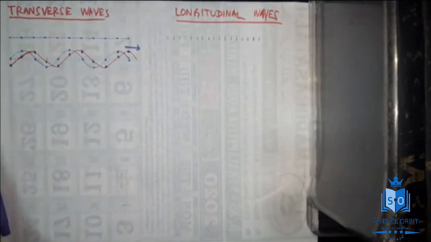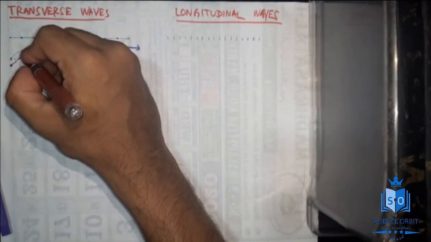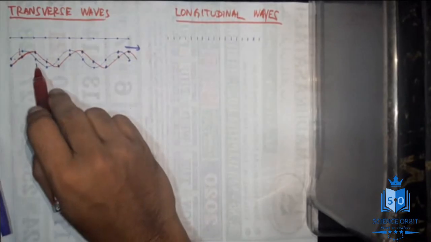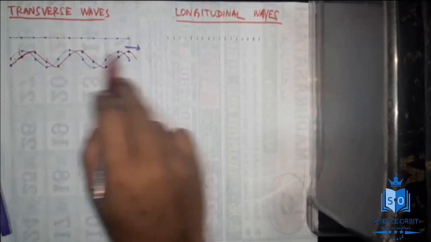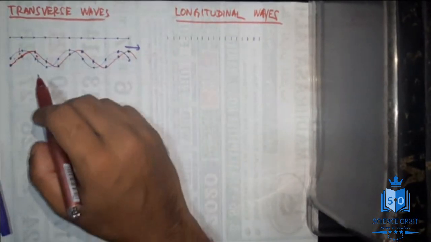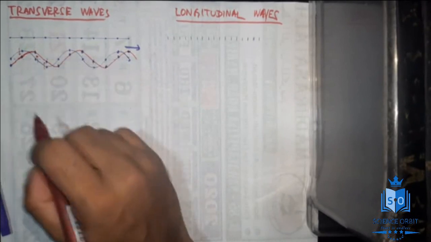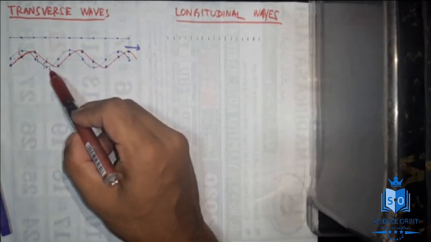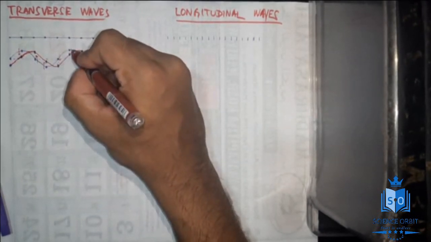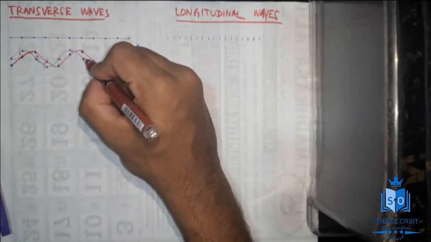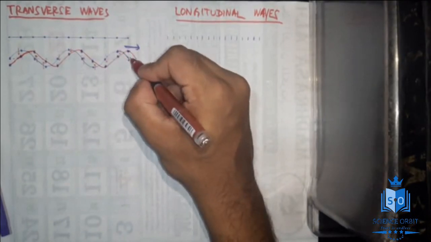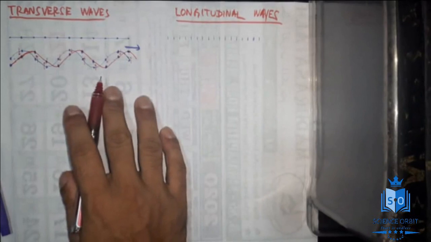So you can see, if you mark the movement of the particles, this particle has gone down. And if you take this particle, when the wave is moving to the right, it has actually gone up. I hope you can understand what I am marking here. And what about this particle? That also has gone up. Why do I say it has gone up? The blue one is the initial position, the red one is the final position. And this particle again has gone down. This one has gone down, this one has gone up, this one has gone up, this one has gone down, this one has gone down, and this one has gone up. I hope you can see the arrows there.